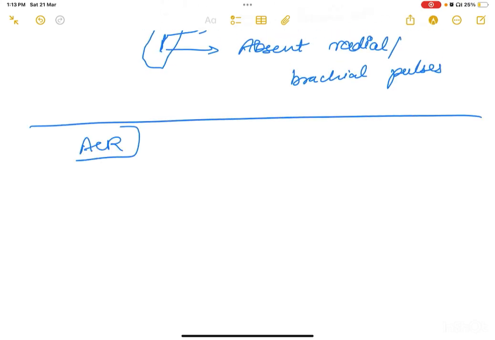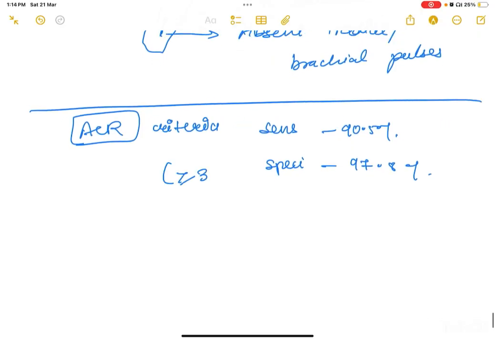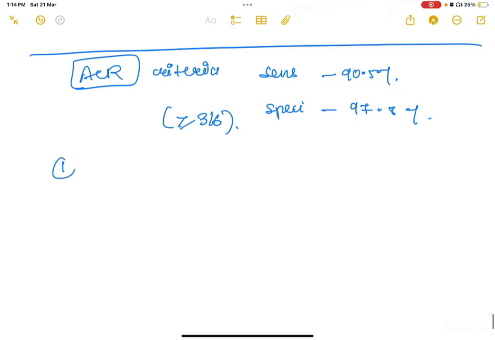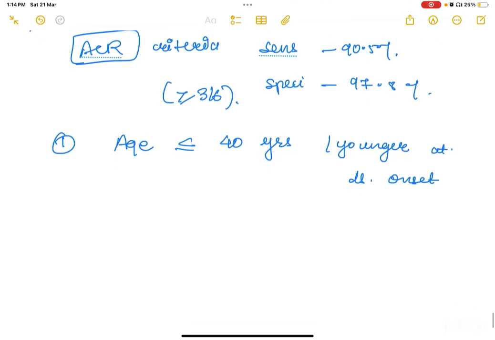Now, let's discuss ACR criteria for Takayasu arteritis. It has a sensitivity of around 90.5% and a specificity of around 97.8%. So there are six criteria and you would need more than or equal to 3 of 6. Firstly, age less than or equal to 40 years or younger at disease onset. The patient would be a young patient, right? In giant cell arteritis, we discussed that age is more than 50 years. Here in Takayasu, age is less than 40 years.